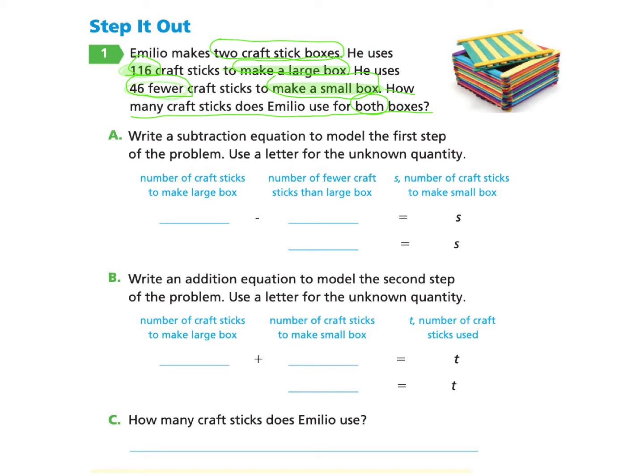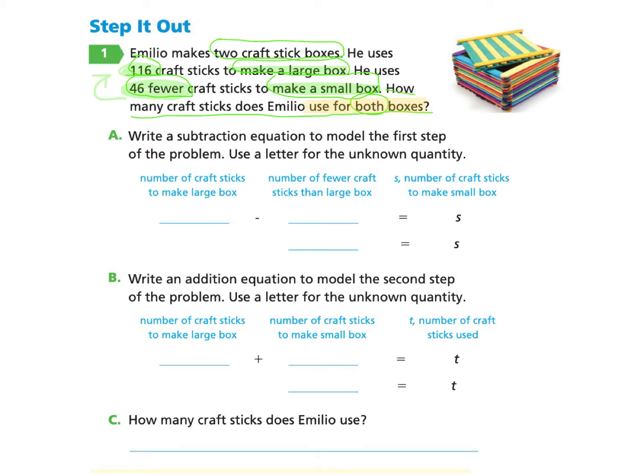They say it is 46 fewer craft sticks than the large box, which we know was 116. And then the question that they really want to find out is how many craft sticks does Emilio use for both boxes? So it's not just for the large or the small, but combined together.